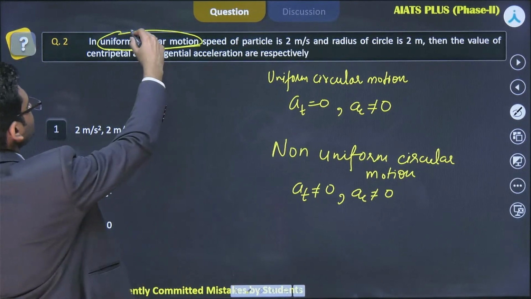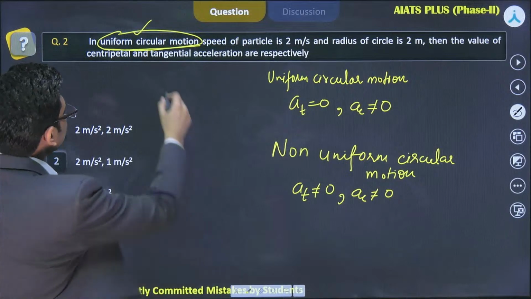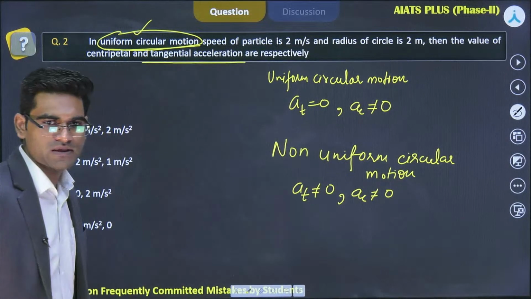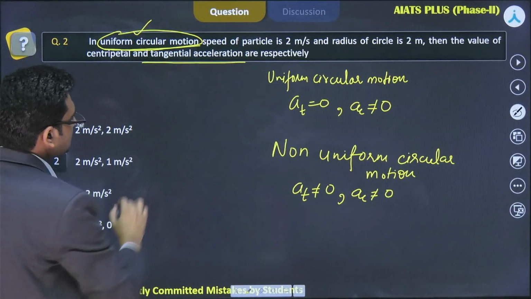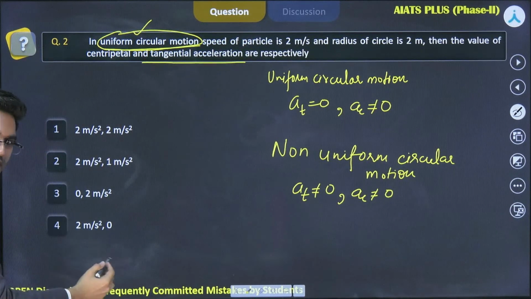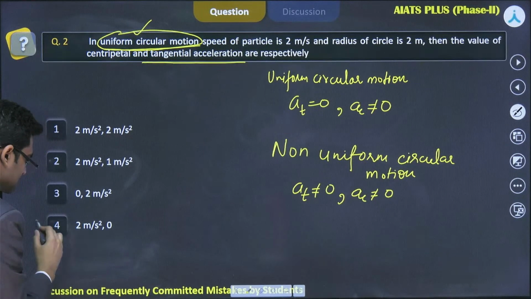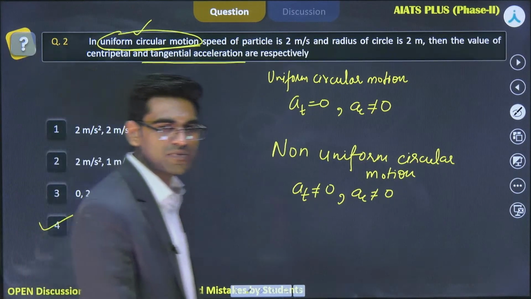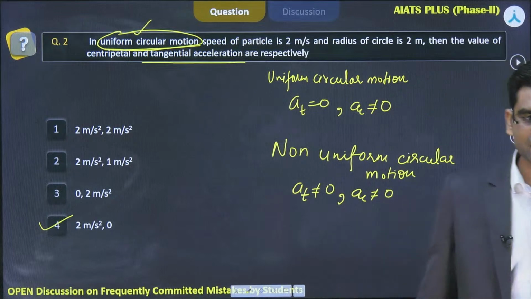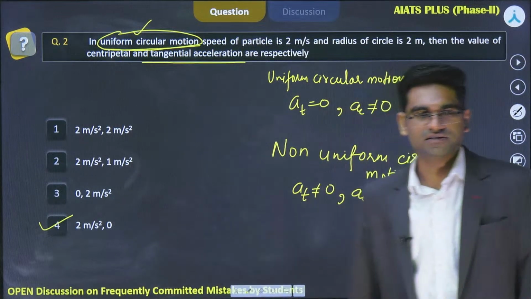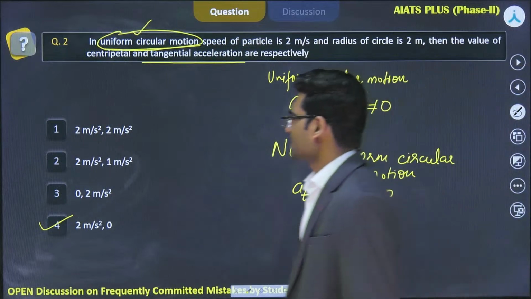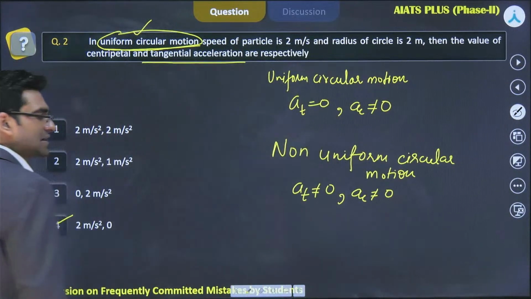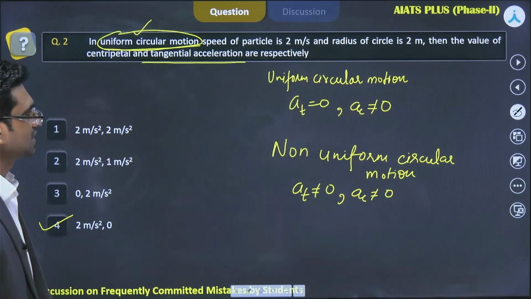So if this is uniform circular motion, we know the tangential acceleration has to be zero. As you can see, we have to find the centripetal and tangential acceleration. You can right away solve it and you get the answer as 4.2 meter per second square comma 0, because tangential acceleration is given as 0 only in this option. So we already got the answer, but let's find out the value of centripetal acceleration.